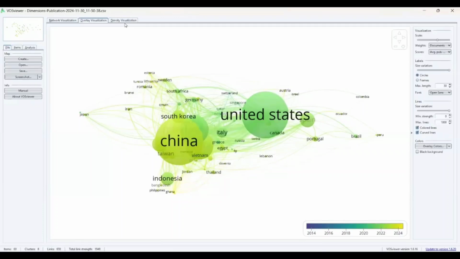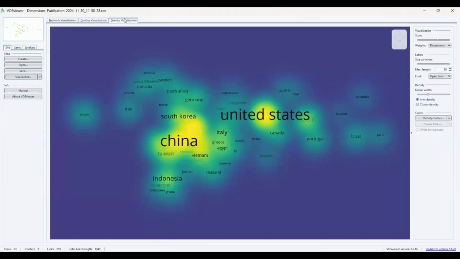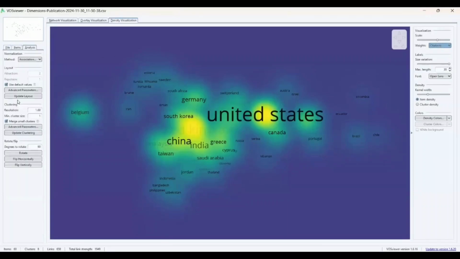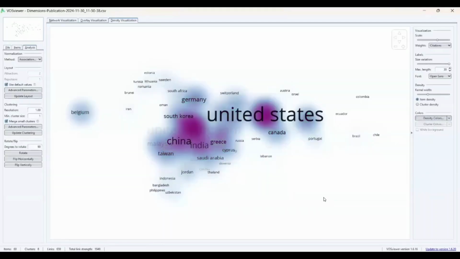Then I can also go for the density visualization. I want to see the density. Based on the documents, you can check density. Based on the total citations, you can check density, right? Total citation density, and the color you want to change, you can change.